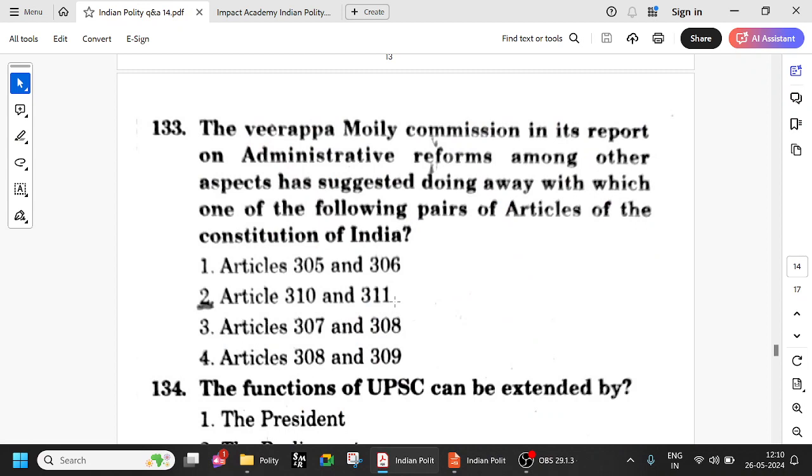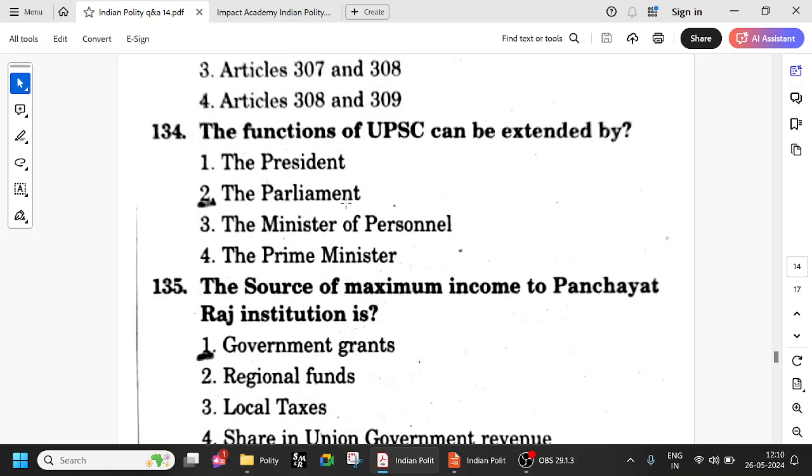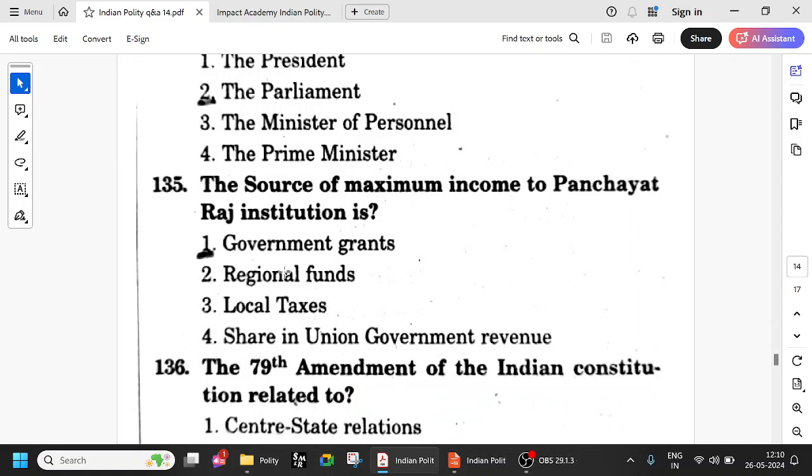So Articles 310 and 311, the Veerappa Moily Commission on Administrative Reforms has suggested to do away with. So the functions of the UPSC can be extended by the Parliament. Just now we have seen Article number 315. Okay, functions of UPSC can be extended by Parliament. The source of maximum income to Panchayati Raj is from government grants. Okay, not much of local taxes. Union government share them and all this. The government grants are the major source of income for the Panchayati Raj institutions.